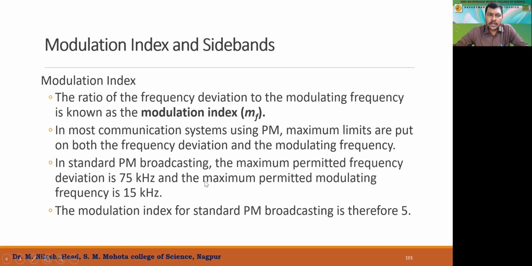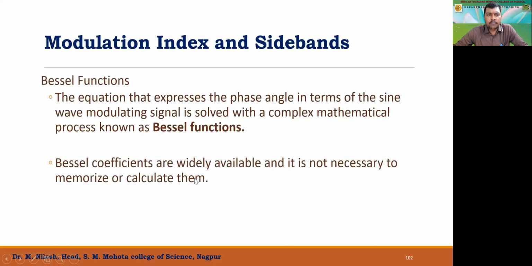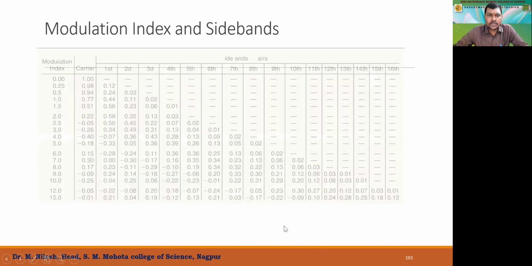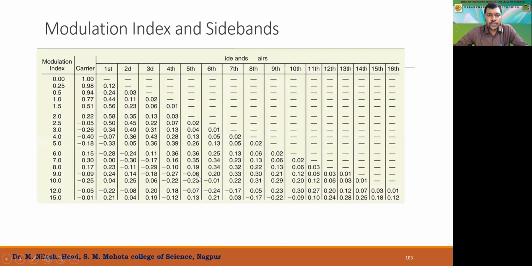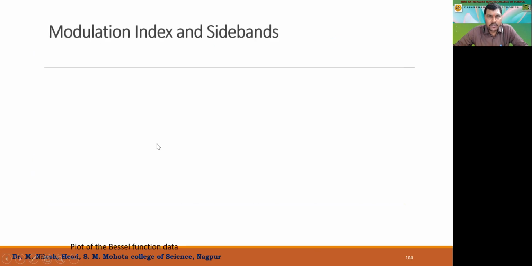So we have studied this already in frequency modulation. Here, this is done by using Bessel's equation, Bessel's function. We won't go in depth on that because it is not in the syllabus. I need to show you this. So we have these types of sidebands depending on the modulation index, which is written on the left-hand side, and we have a carrier and the sidebands shown over here. So accordingly, we will have the sidebands depending on the modulation index of the phase modulation.